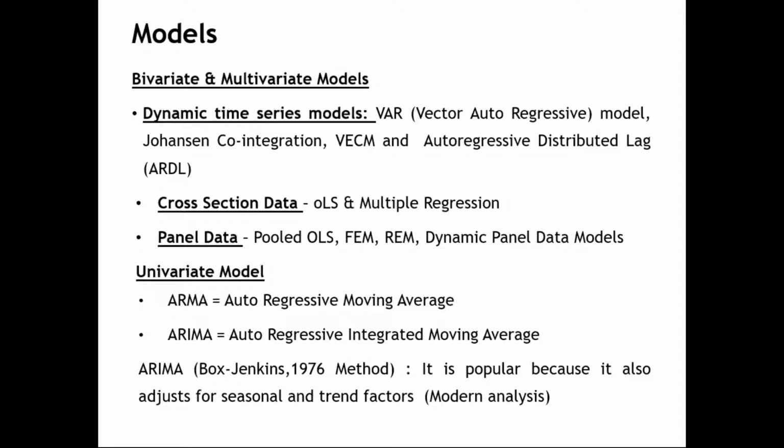When we are working with time series data, the dynamic time series models, that is vector autoregression, vector error correction, Johansen co-integration, the Granger causality, autoregressive distributed lag, all these models will be suitable for a multivariate or bivariate analysis. Along with this, you can even use OLS and multiple regression. Mostly, if the data set is cross-section, when it is bivariate, you use OLS. When it is multivariate, you use multiple regression.